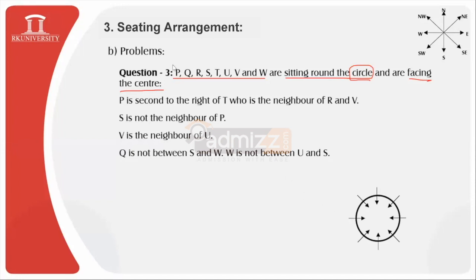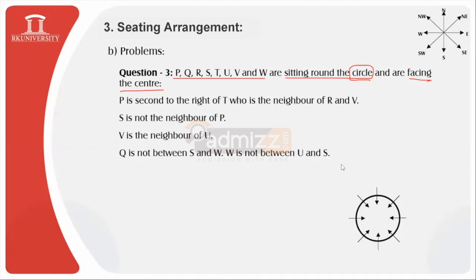So students, once again, I will explain that P, Q, R, S, T, U, V and W are a total of 8 persons sitting around the circle and facing towards the center. That means all persons are sitting like this way, and the arrowheads denote the direction of facing. Now we need to understand the conditions mentioned here, that is P is second to the right of T, who is the neighbor of R and V.